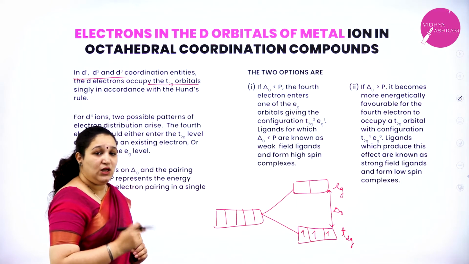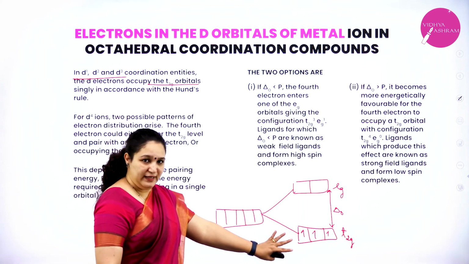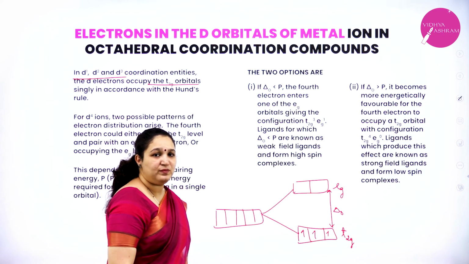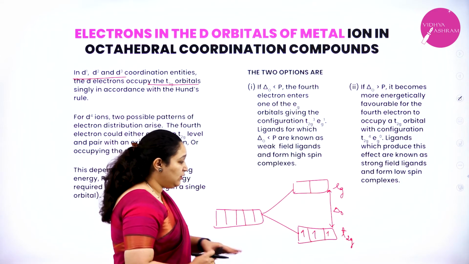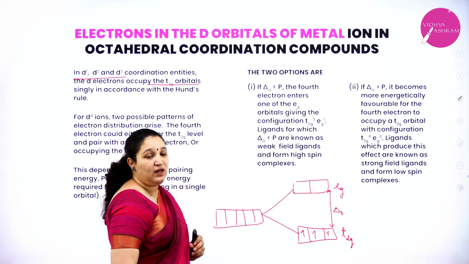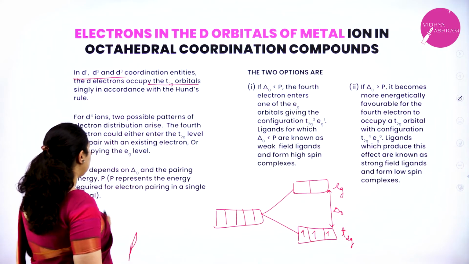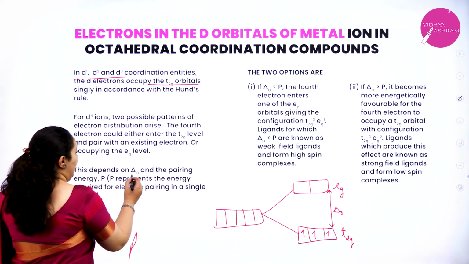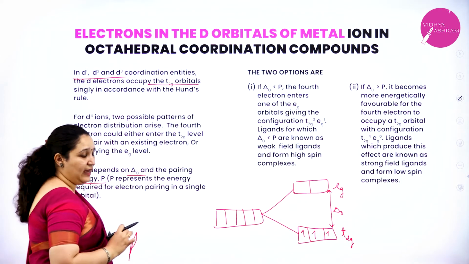t2g level. Now, when the 4th electron is coming into the d orbital, where will it get placed? Whether it will go to the t2g level or to the eg level depends on 2 factors. Which are those? It depends on delta O and pairing energy.